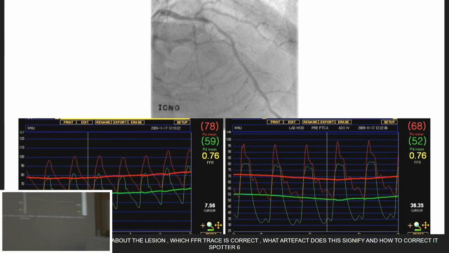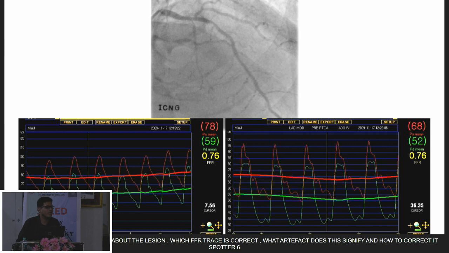You can see in the angiogram there is a borderline disease in the mid LAD. What does this FFR trace tell us about the result? There are two types of traces. By itself, what does it tell you? 0.76? Correct. Now what has happened to the trace on the right?